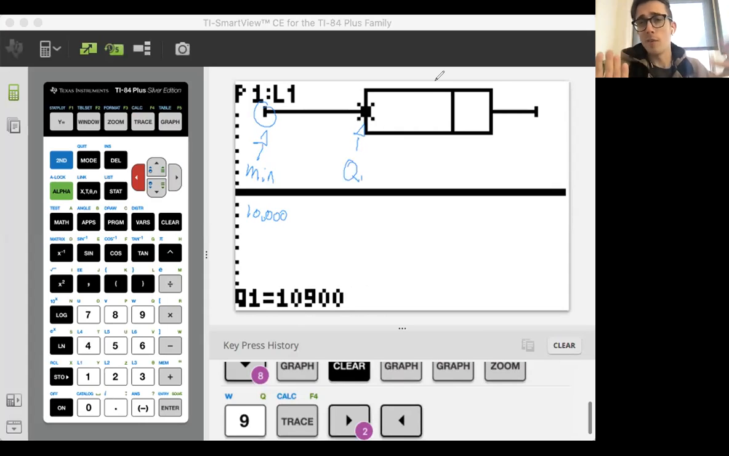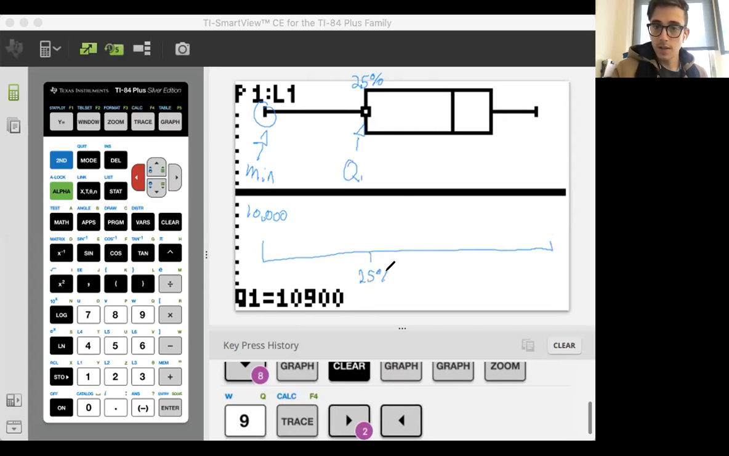where I think the important information is, because if you think of this as a scale of 100% for this entire graph, Q1 is at the 25% mark. So think about that. If all of your work is on the span of 100%, Q1 is a quarter into that data. In this case, we could say Q1 is $10,900. Let's keep tracing here.